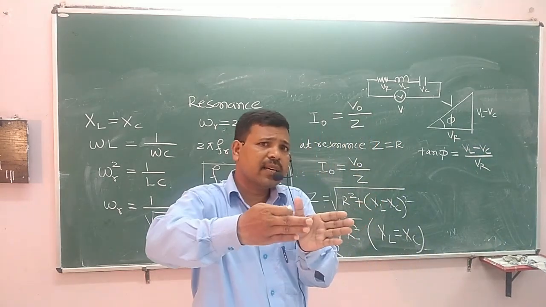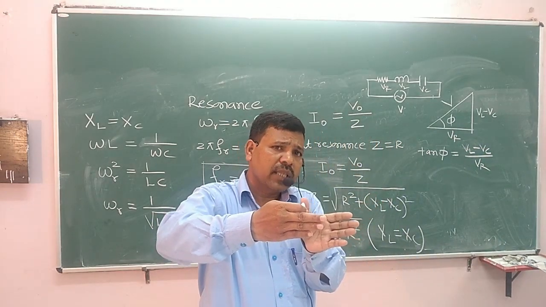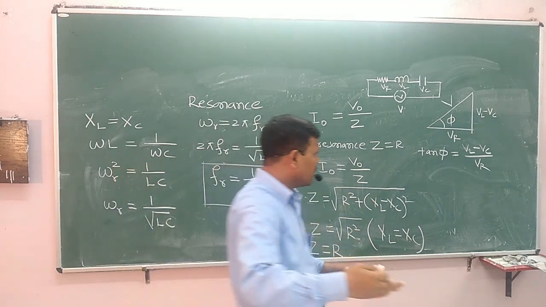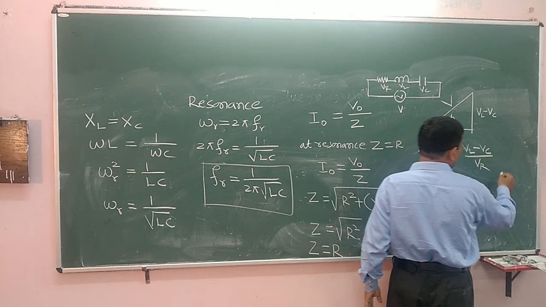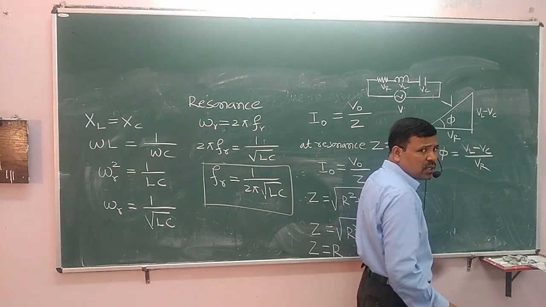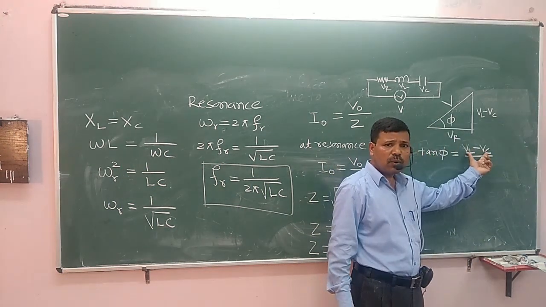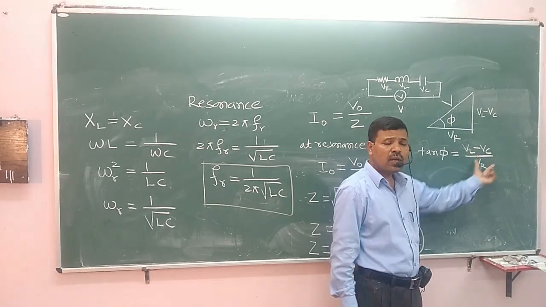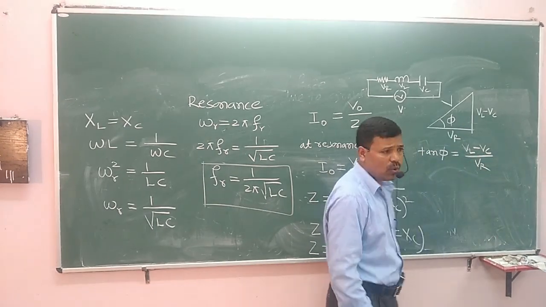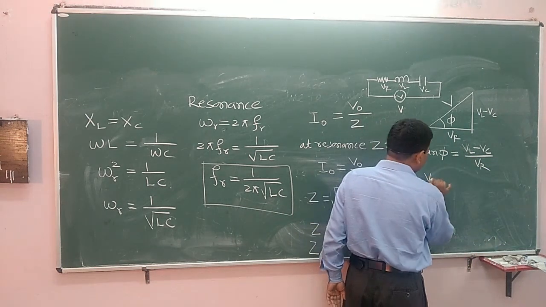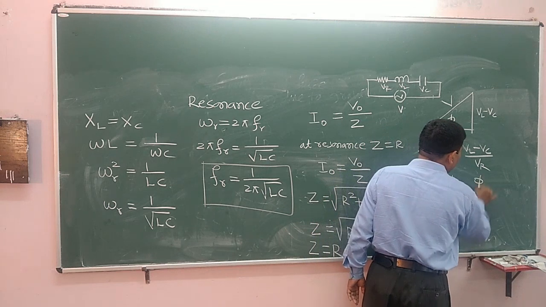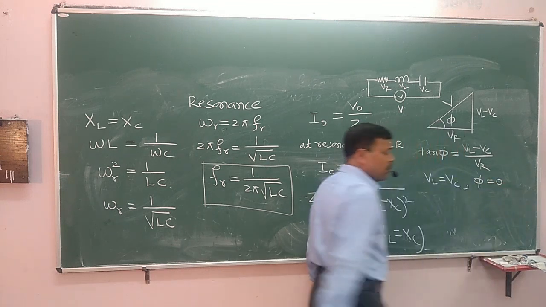If voltage across the inductor is equal to voltage across the capacitor, if VL is equal to VC, then this will be 0. 0 by anything will be 0. Tan phi will be 0. Then phi will be equal to 0. When VL is equal to VC, then phi is equal to 0.